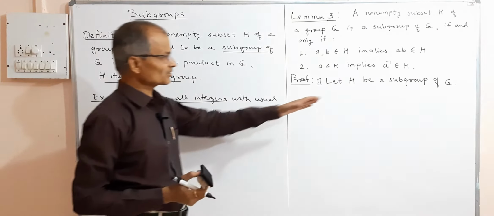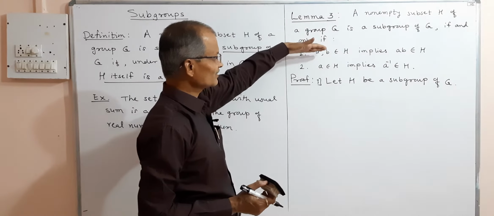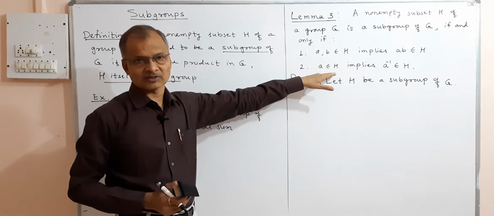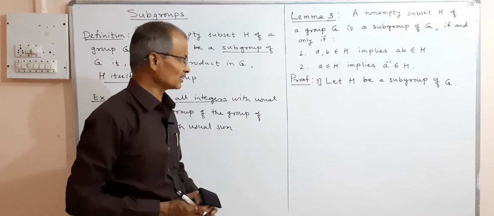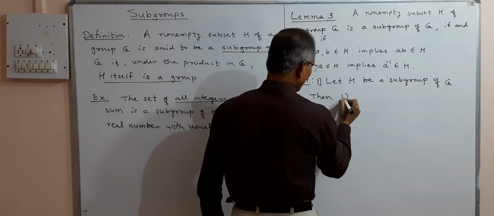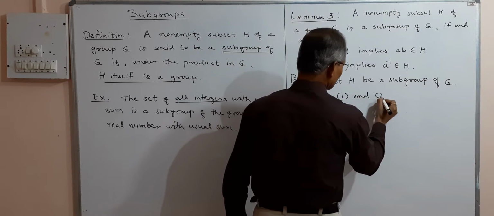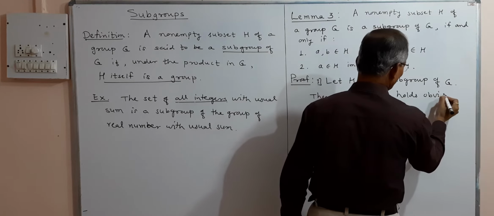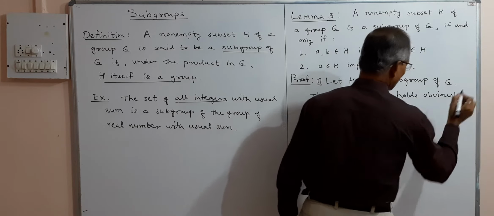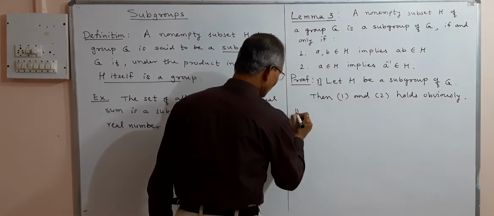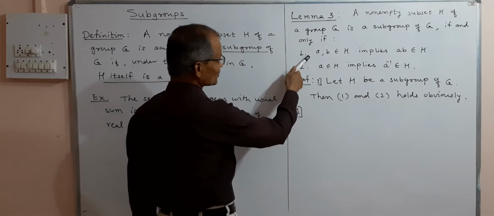And if H is a group, then it must satisfy the closure and existence of inverse properties, and therefore 1 and 2 hold obviously, by definition of group. Now the second part, the converse part, we shall consider. Conversely, suppose 1 and 2 hold.